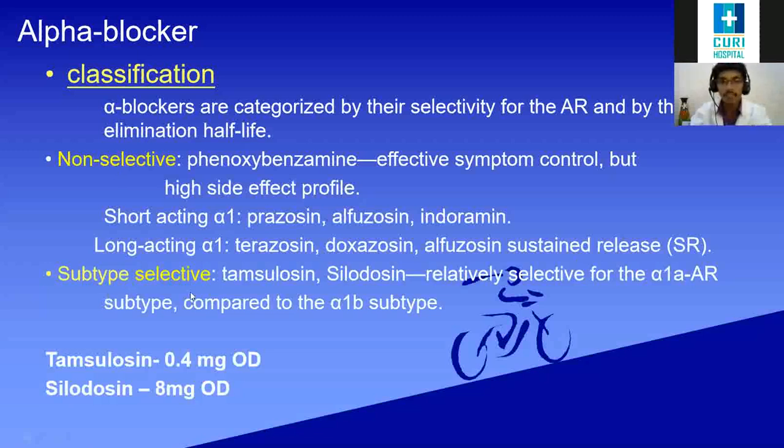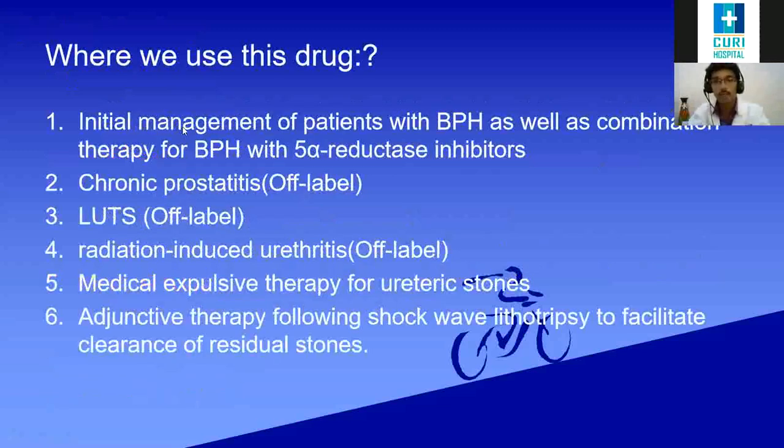In selective, we should concentrate more. Urologists should concentrate on tamsulosin and silodosin. They are most specific, specifically located in the bladder neck and the prostate. Tamsulosin we usually use at a dosage of 0.4 mg once daily, mostly at night. Silodosin is 8 mg, mostly given at night. So where do we use these drugs, the alpha blockers?